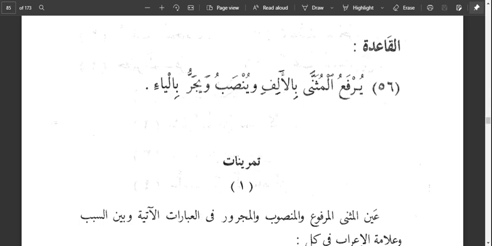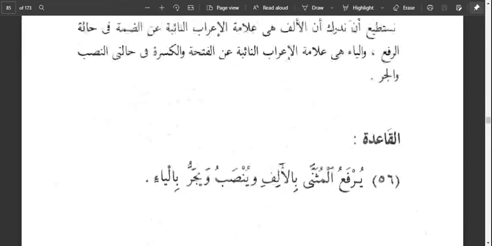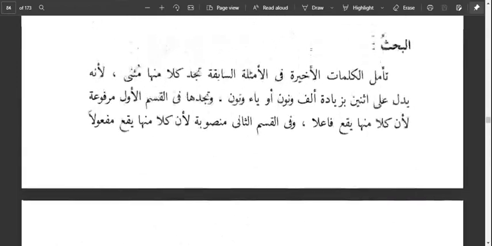So the qaida says yurfa'ul muthanna bil alif wa yunsabu wa yujarru bil ya'i. So the i'rab of muthanna, of dual words, is that yurfa'ul muthanna bil alif. It remains in reference state with alif, wa yunsabu wa yujarru bil ya'i. In jarru or nasbu, it becomes nasbu state or jarru state with ya.